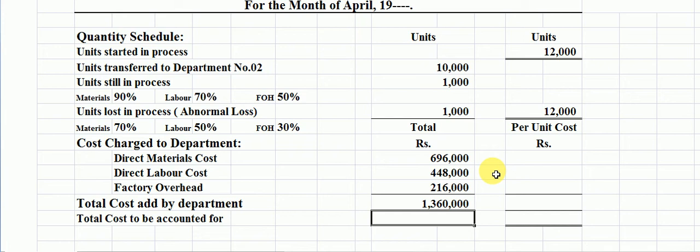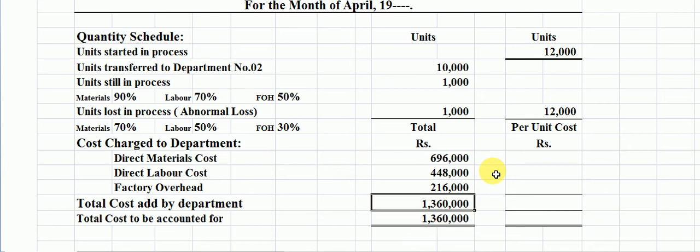Now we put this value again here. Students, this is the manufacturing cost.